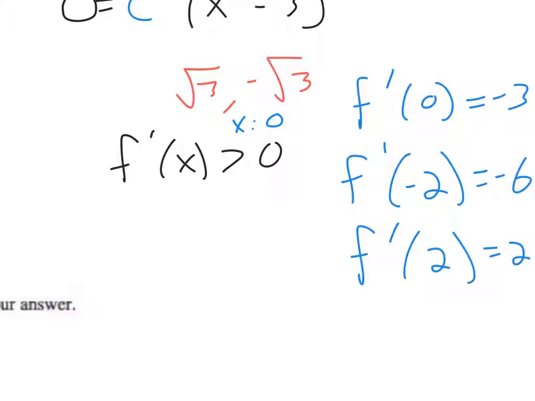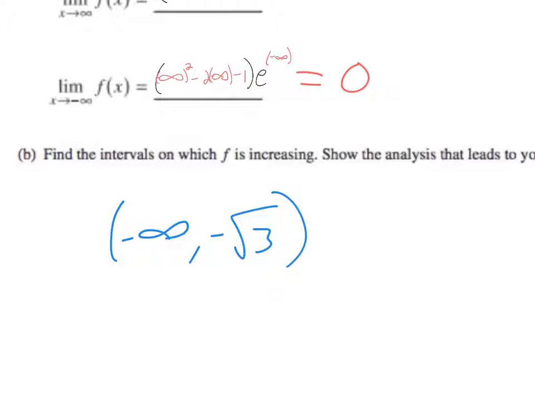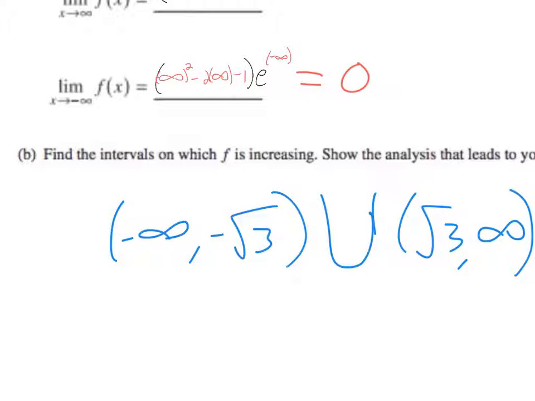So it's from negative infinity to negative square root of 3, and that's actually the letter U, union, square root of 3 to infinity. These are the intervals for which it is increasing.